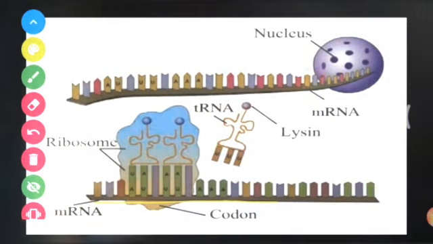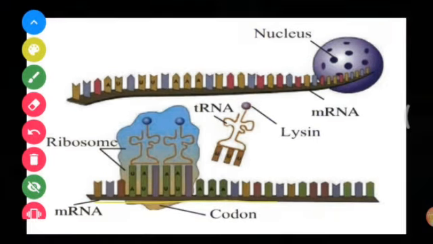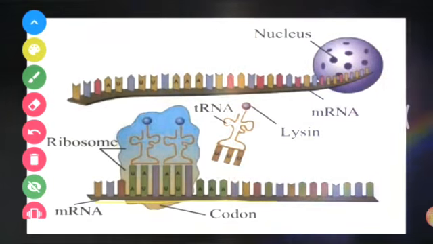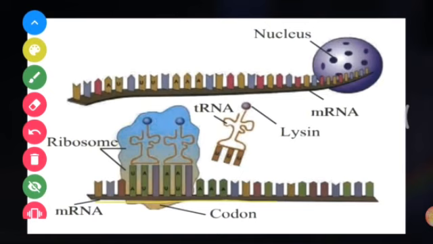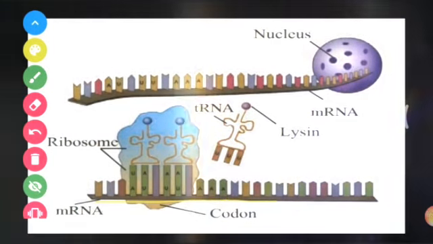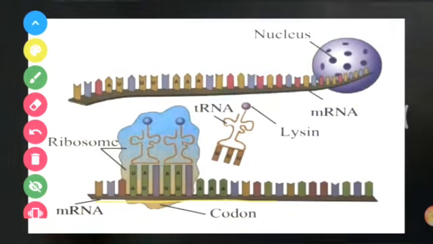So what is happening in the diagram? There is an mRNA, there is a codon, and a tRNA with an anticodon is coming with the amino acid, and amino acids are getting joined together, and finally when amino acids join together, I get a piece of protein, or a protein is formed.